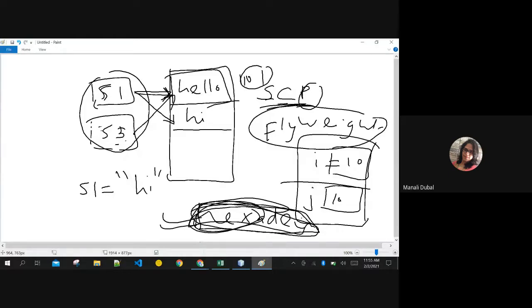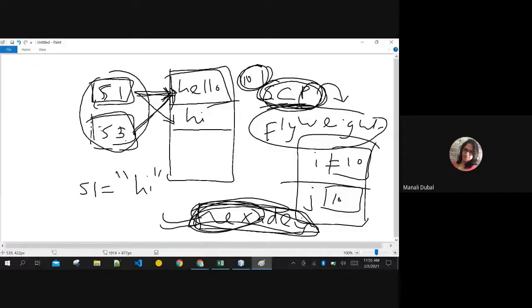Yes, now these both will have the same ID. You're right, same memory allocation. And it is only possible in string, because string has the SCP, and this pool's property is that only this pool can apply the flyweight concept. And this flyweight can also be applied in heap. How? All the string variables that have the same literal will point to the same memory location. That is my concept here.